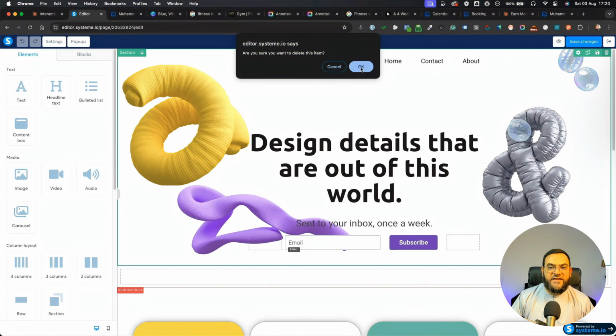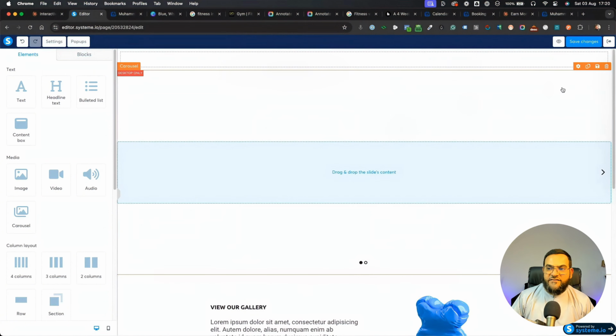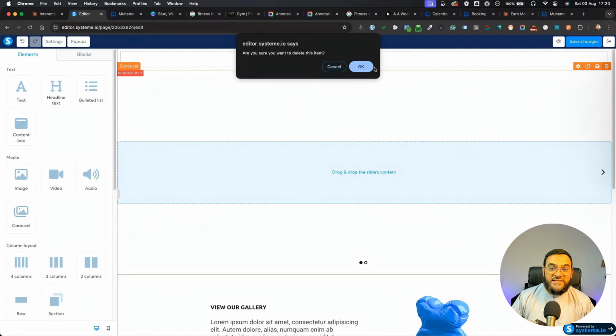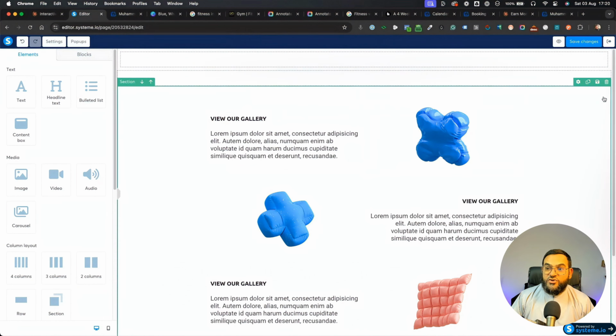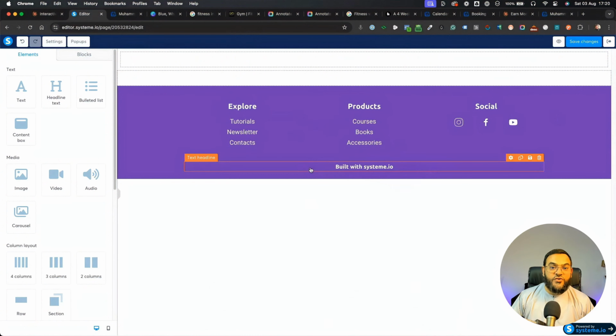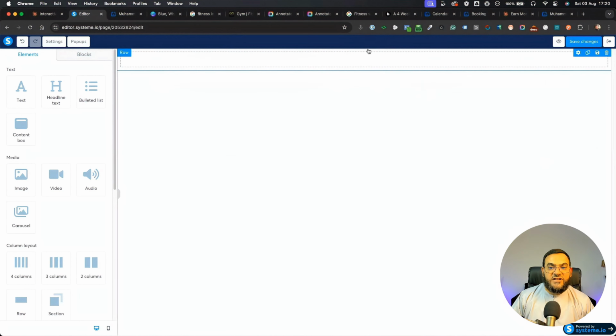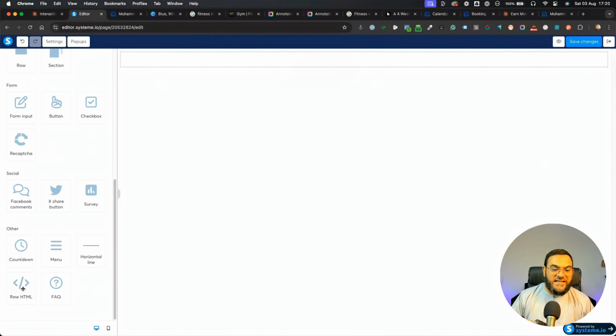Now we want to remove all of this. So I will delete everything. I just want a blank page. So I will delete everything. As I said, if you want to add in some styling, you can. Maybe what you can actually do is leave your contact information on here. So you can remove this build with system option, but just add in your contact info if you like.